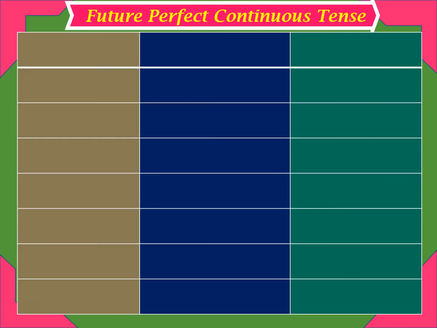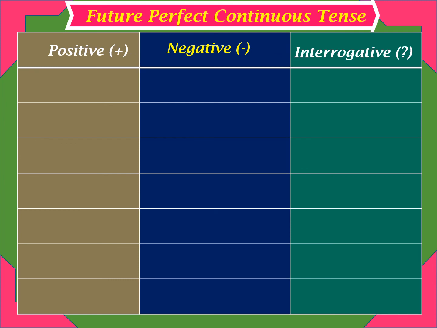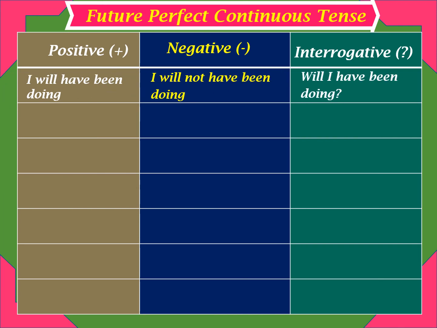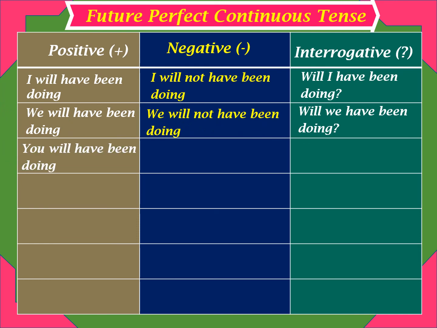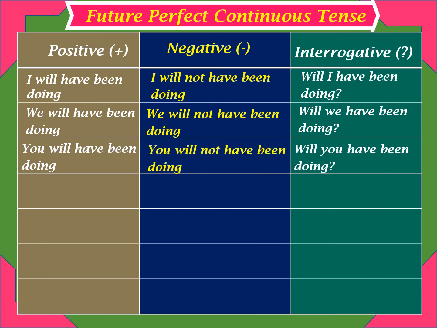Now see the future perfect continuous tense sentences in the form of positive, negative and interrogative sentences. I will have been doing. I will not have been doing. Will I have been doing? We will have been doing, we will not have been doing, will we have been doing? You will have been doing, you will not have been doing, will you have been doing?